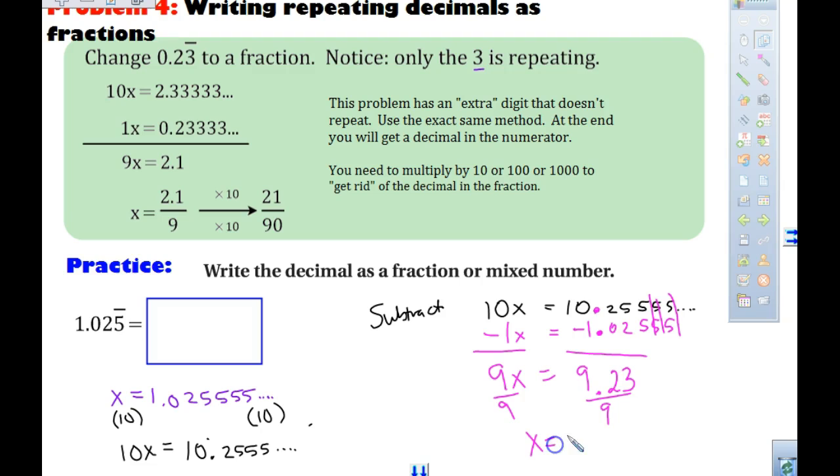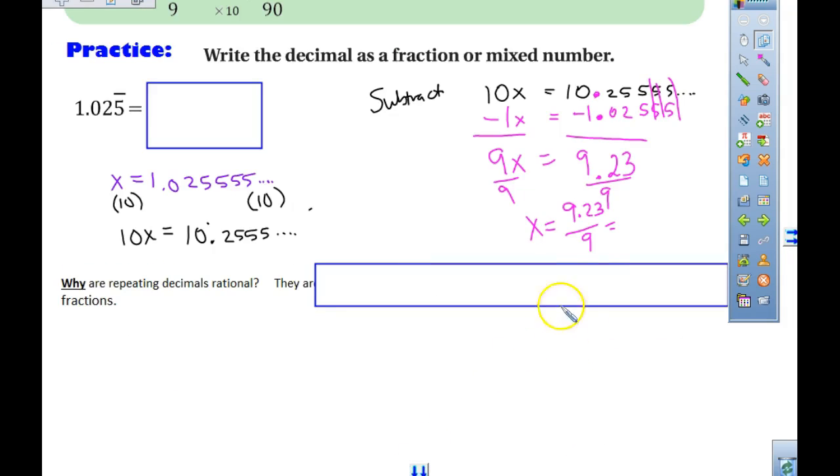And x equals, and mathematically, we cannot leave our answer like this, because fractions really cannot have decimals in them in order for it to be a fraction. So, if we are looking at this, I need to move the decimal point over 2 places. And here the decimal is right behind the 9, right? Here's the decimal here. So this is really like 9. If we wanted to add 2 places, we could have 9.00 and 9.23.